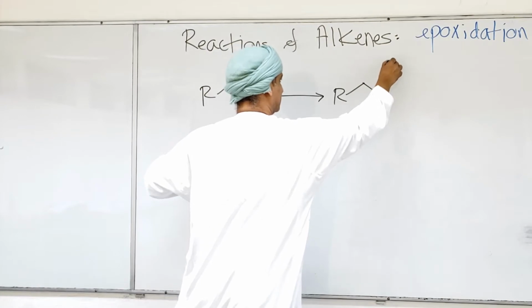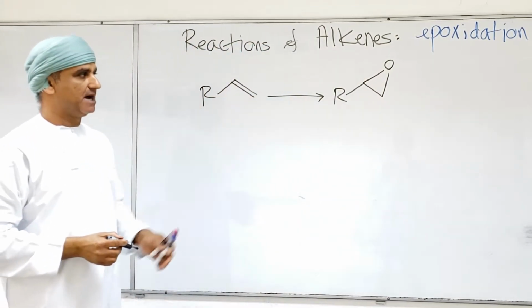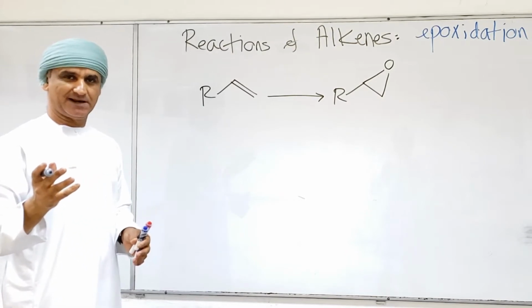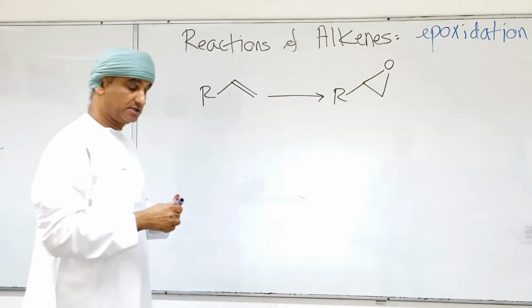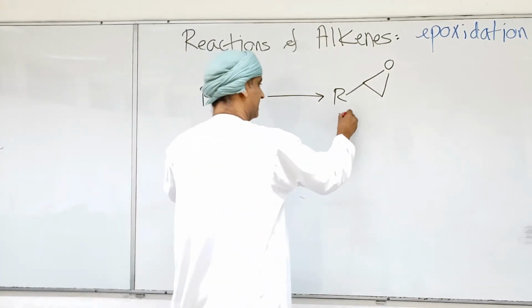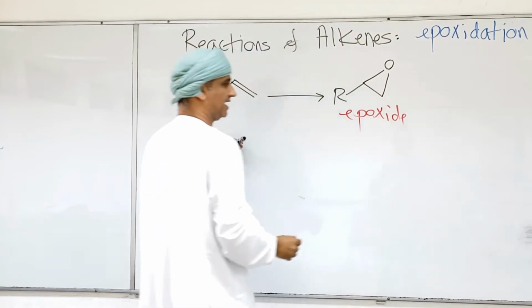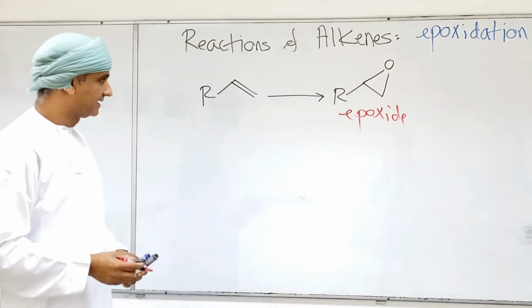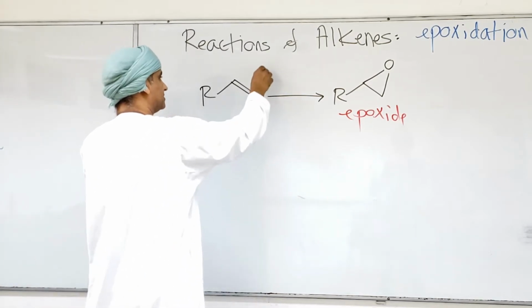These epoxides are three-membered compounds that contain a carbon-carbon bond and two carbon-oxygen single bonds. So this is an epoxide, or oxirane in heterocyclic chemistry. Epoxide, and that's if the alkene reacts with MCPBA.